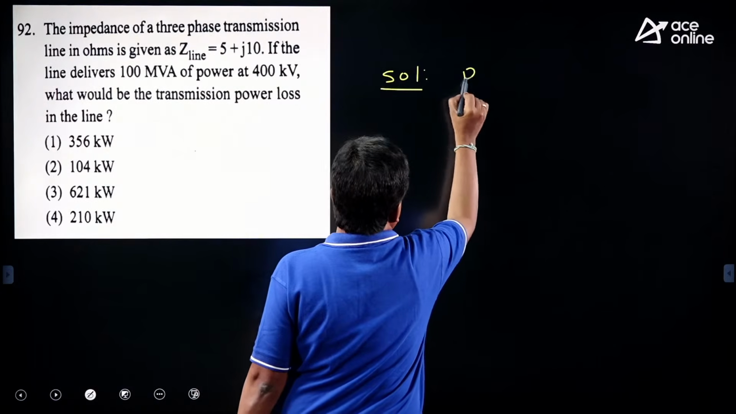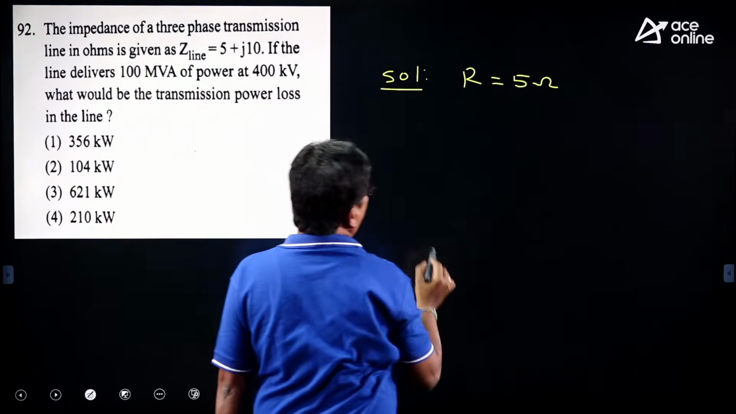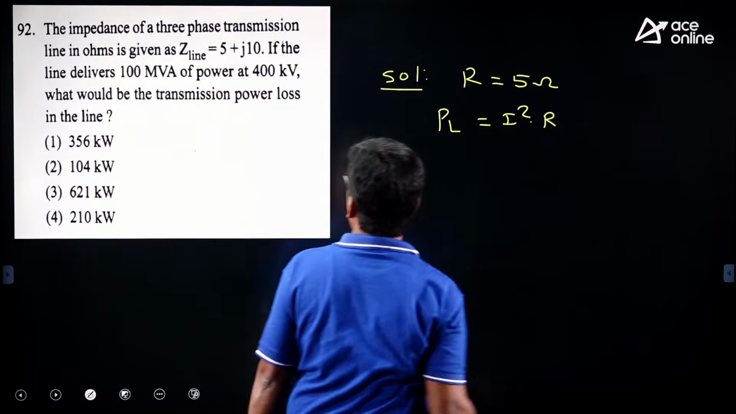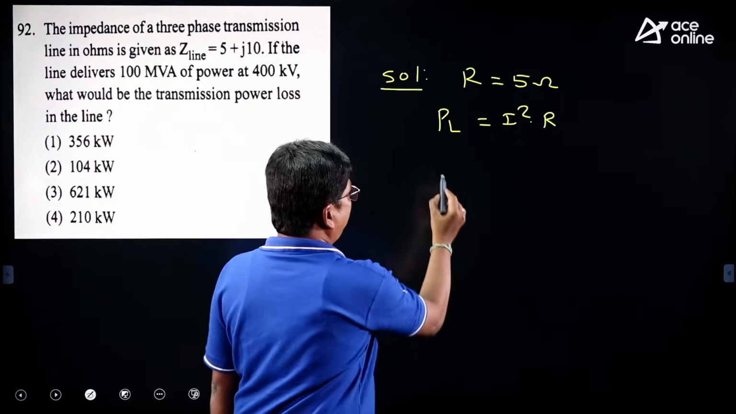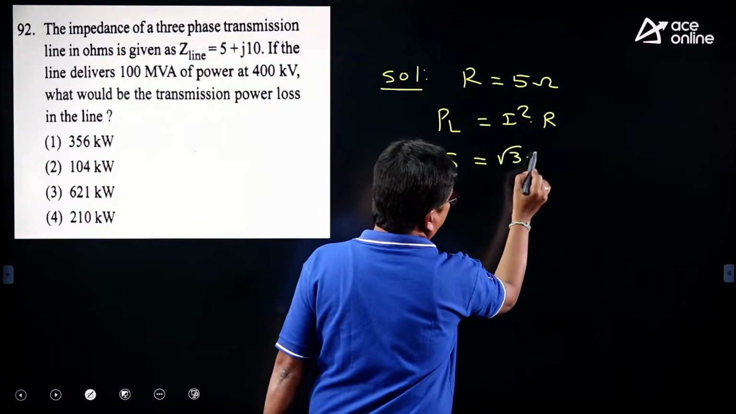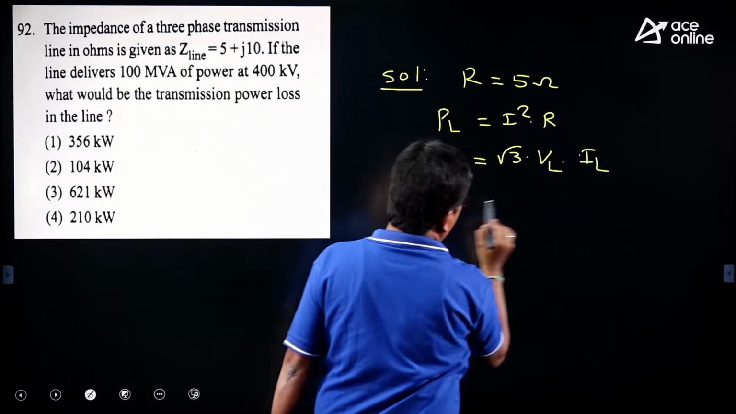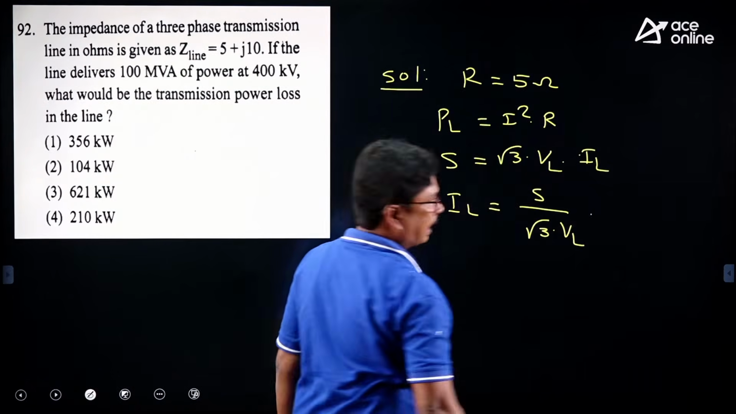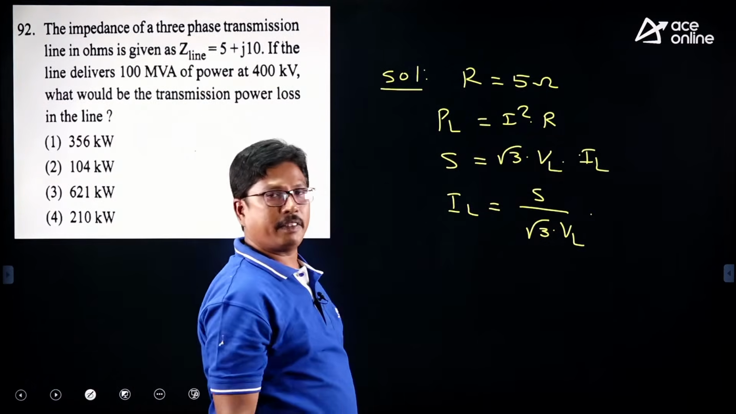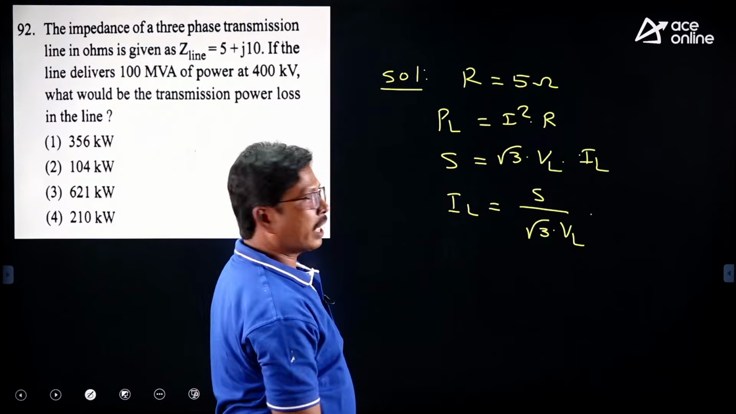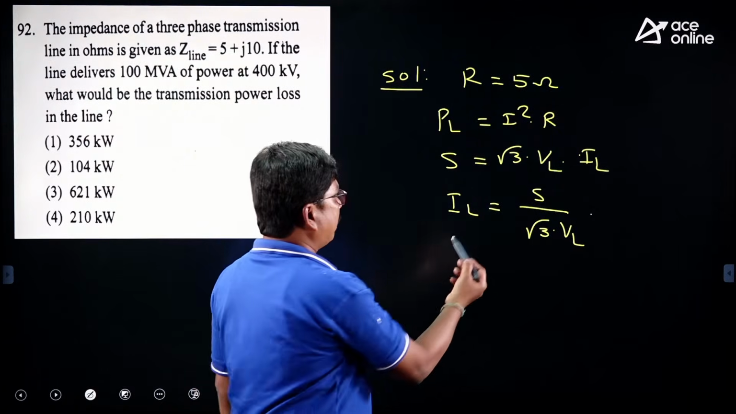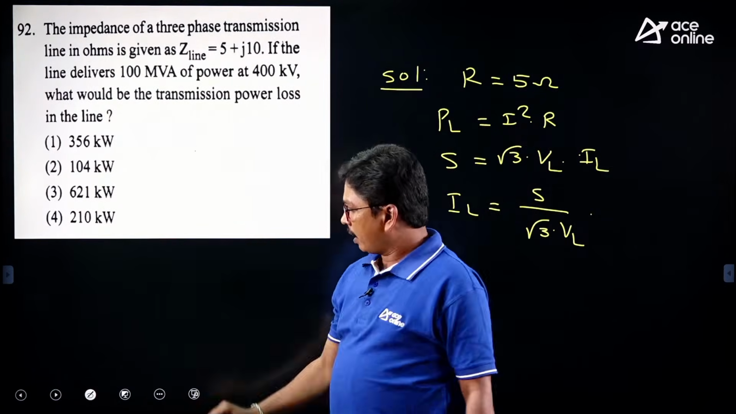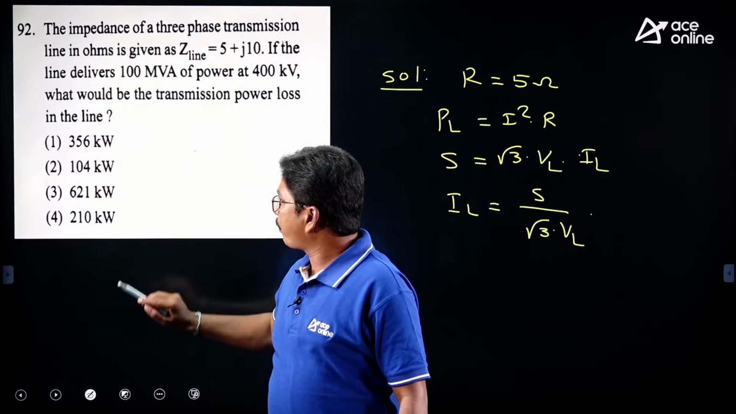The line resistance is given as 5 ohms and they are asking the power loss, which is nothing but I squared R. To calculate I, they have given the power rating where S is equivalent to √3 times V line into I line. From this, I line is equivalent to S divided by √3 times V line. Substitute S as 100 MVA and V line as 400 kilovolts and you can get the value of I_L. Substitute that I_L value here, you get the power loss, approximately 104 kilowatt per phase, right?